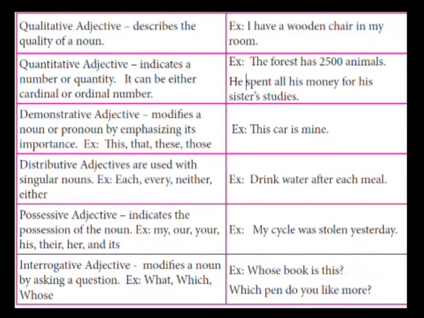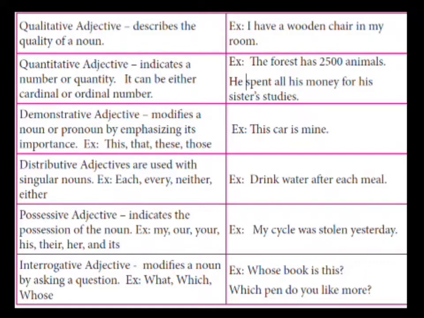Then distributive adjective. It denotes each person, place, animal or thing in a group separately. There are 4 distributive adjectives: each, either, neither, every. For example, each girl gets a chance. Drink water after each meal.